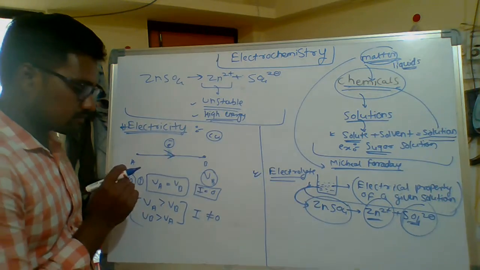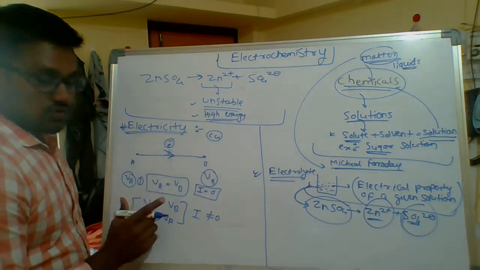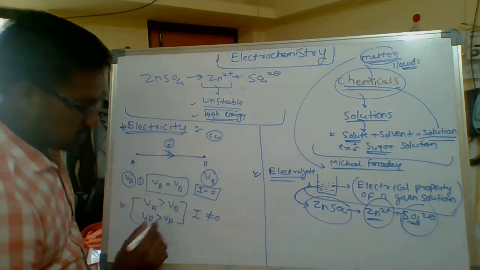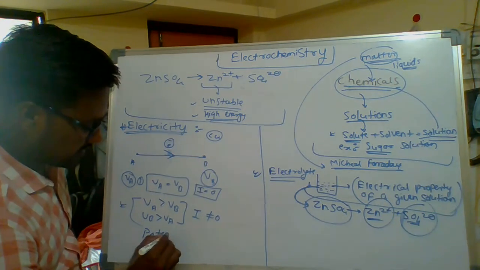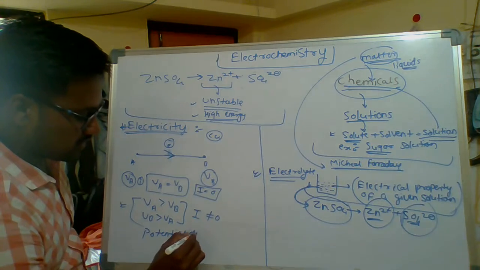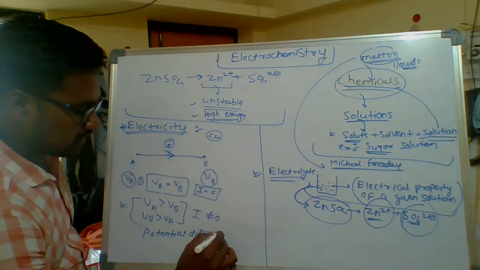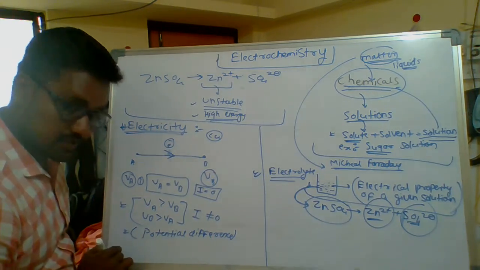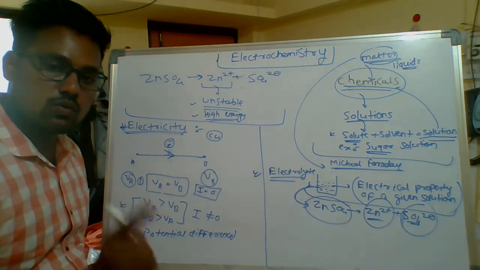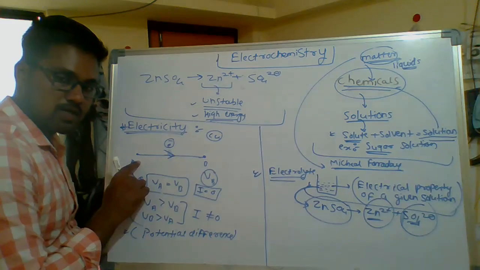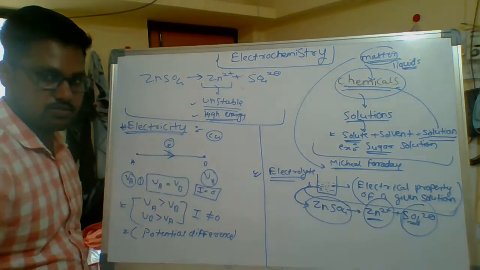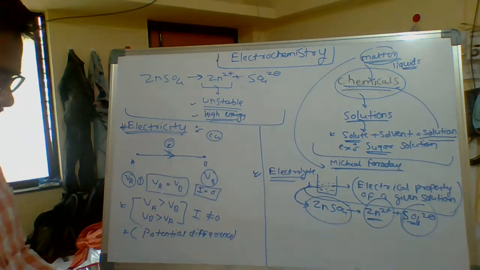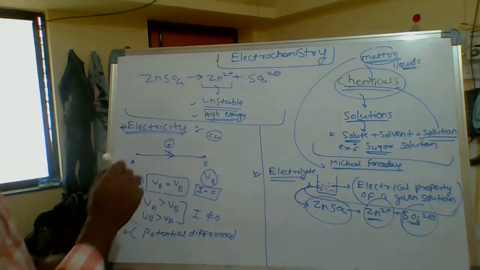This is also called potential difference. If the wire has some potential difference, then and only then current will pass from one point to the other. This is the actual electricity.